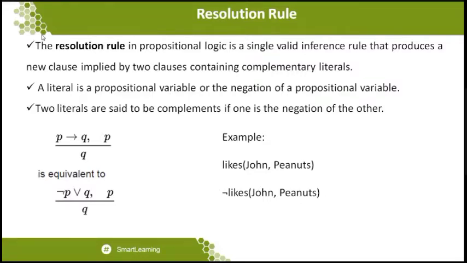So whenever a resolution problem is given to you students, you should understand very clearly that whenever any statement is given to you to take for resolution, the first thing to be done is to go for the negation of the given statement, which we call the refutation technique, or proof by contradiction. So likes of John comma peanuts will be taken in the form of not of likes of John comma peanuts.